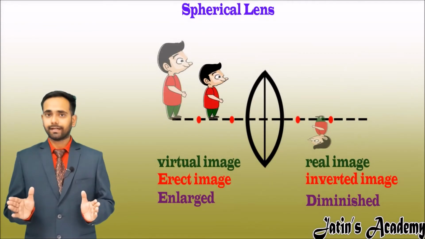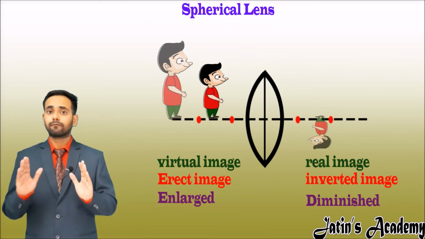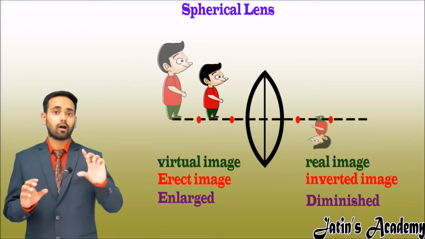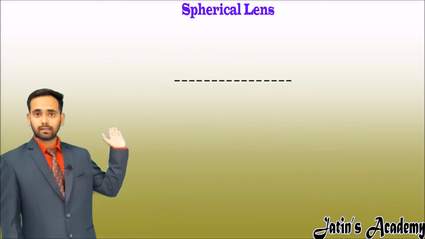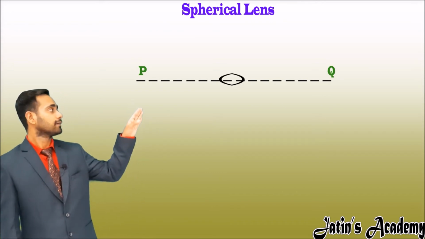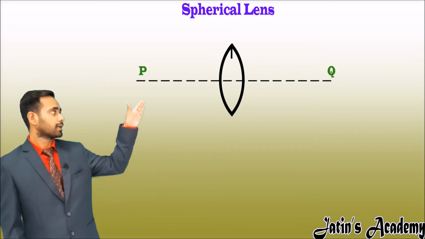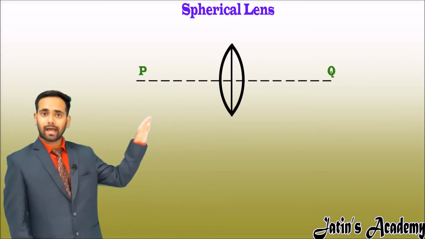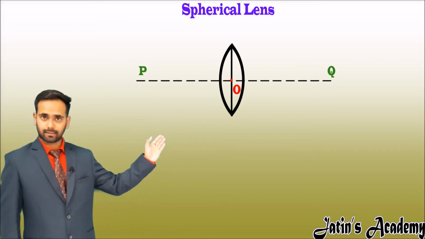Let's start the ray diagram with the convex lens. In order to make the ray diagram, first of all, how do we make the lens and how do we place the object? First we make a line, any line, a PQ line, you can name the line, and then we roughly make a convex lens like this, and then make an aperture. Now the intersection point of the principal axis and the height or aperture is nothing but the O point. This is the optical center.